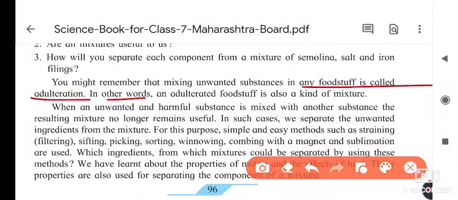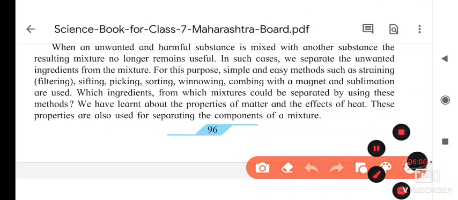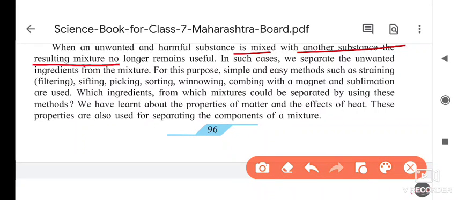But these adulterant foodstuffs are in the form of a mixture, when an unwanted and harmful substance is mixed with another substance, and the resulting mixture no longer remains useful. In such cases, what I told you, unwanted.